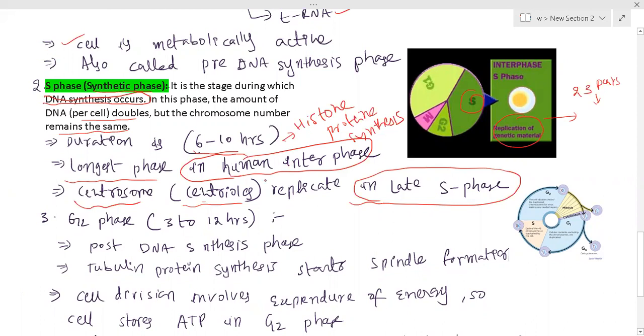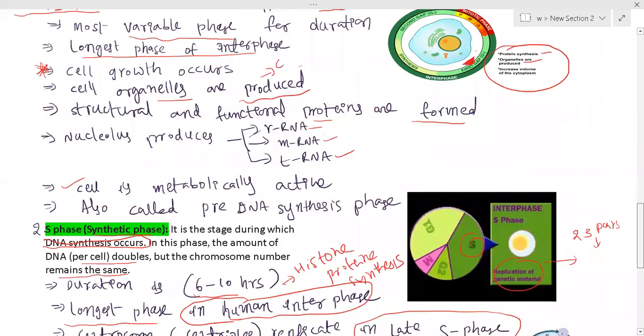Now, how to remember and understand both G1 phase and this S phase? Here I told you some proteins are synthesized. Which proteins? Structural and functional proteins. And I told you G1 phase is also called the pre-DNA synthetic phase.